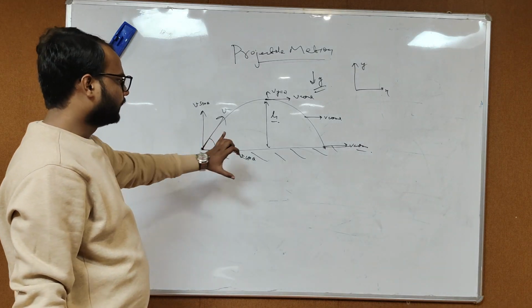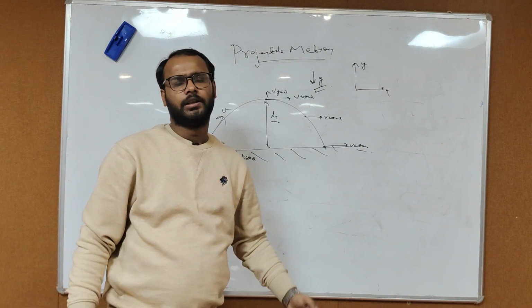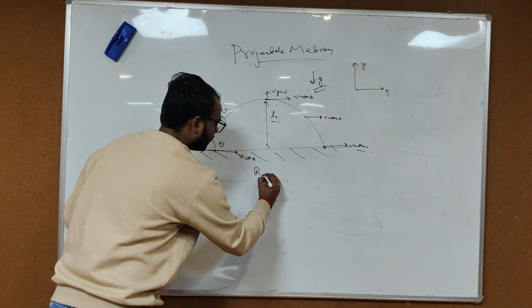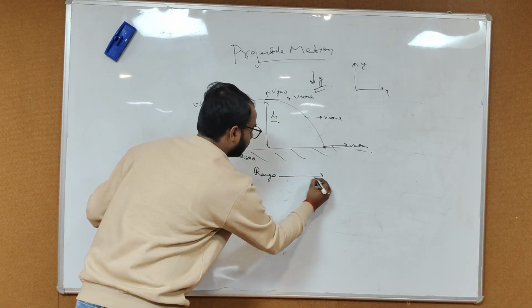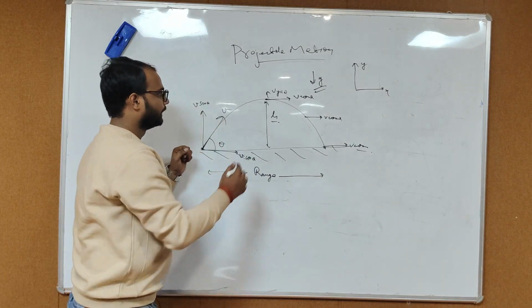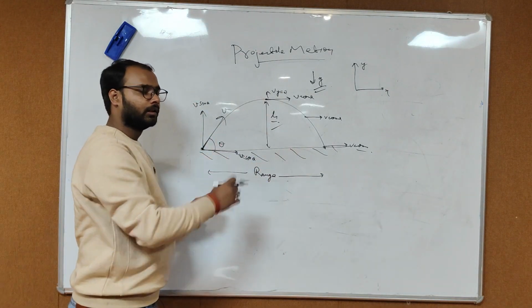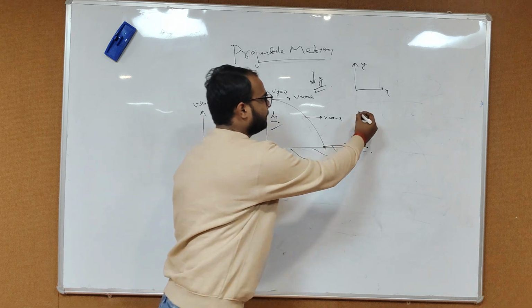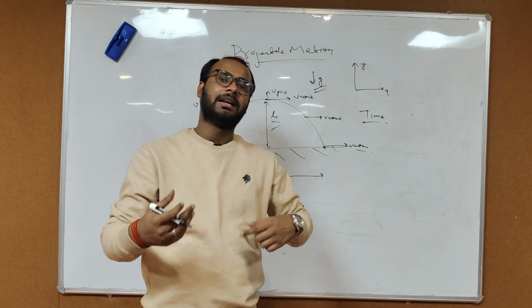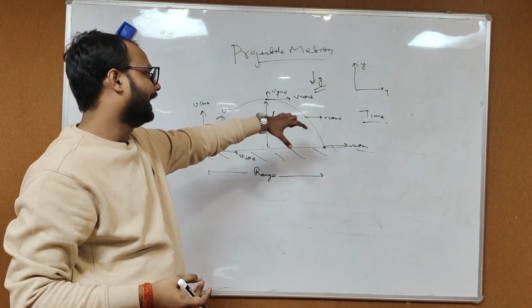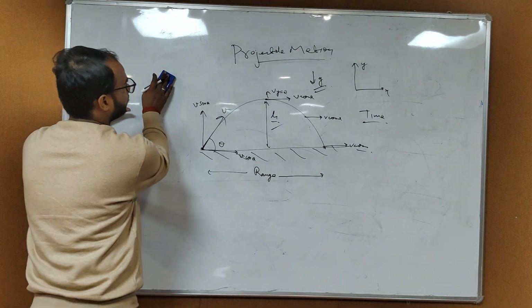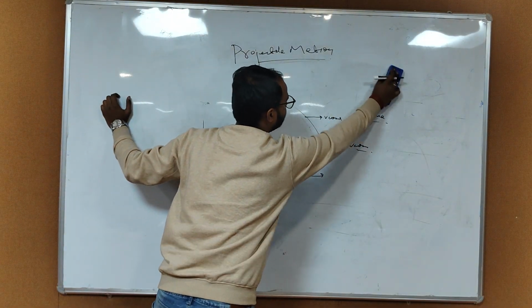The basic terms also used in projectile motion include range. What's the range? Range is the horizontal displacement in the x-axis. This is the height attained during this trajectory, and the time period elapsed during this trajectory. We will have a brief discussion over the formulas and the terms used here. Now, diving deep into the types of projectile motion.